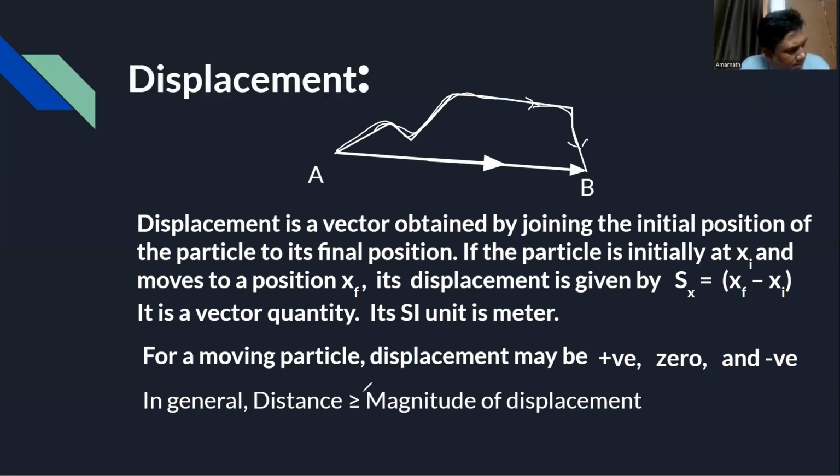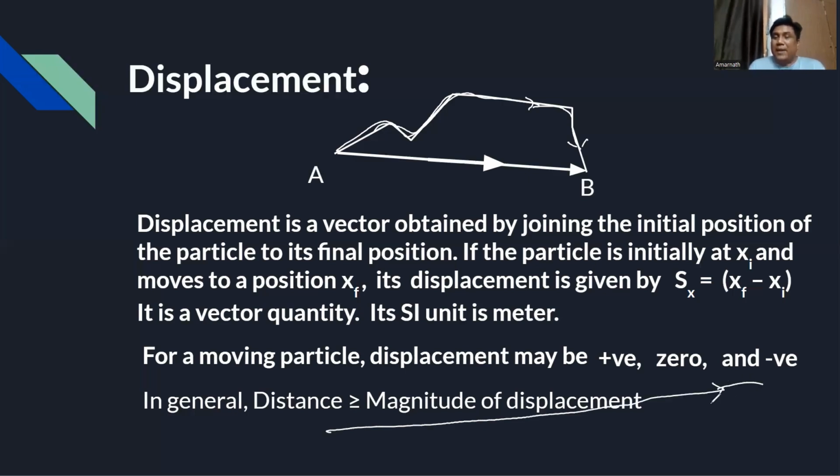When we are moving along a straight line without turning back. If you move on a straight line without changing direction, meaning you cannot come back, we should better say unidirectional motion. If you keep on moving in the same direction, then distance and displacement will be the same.